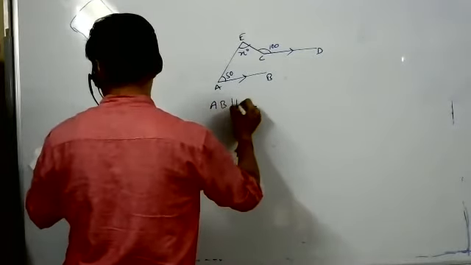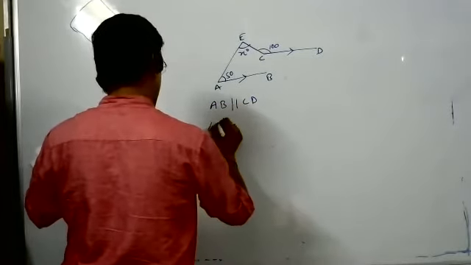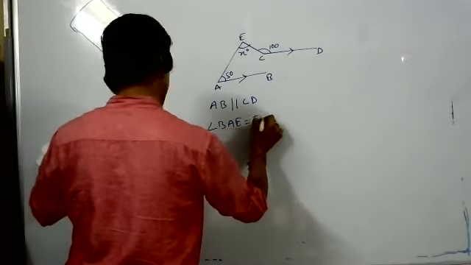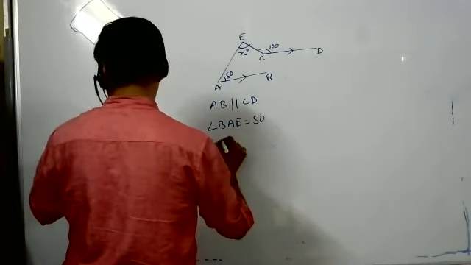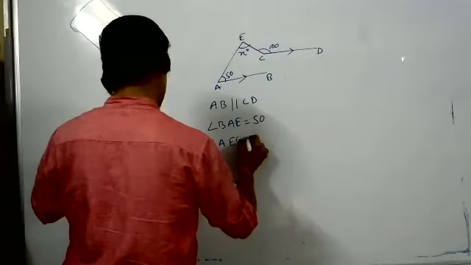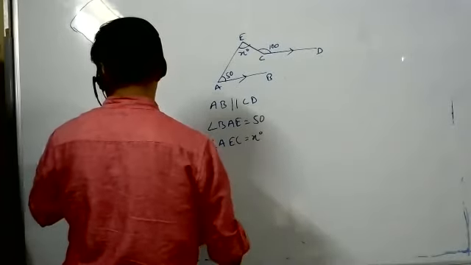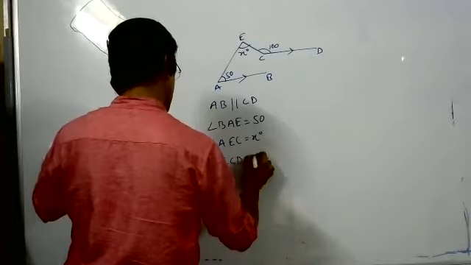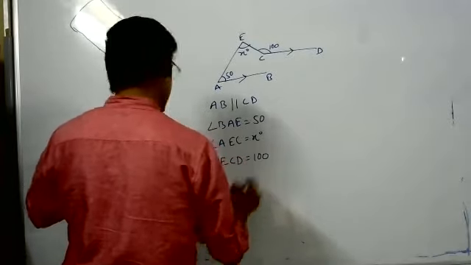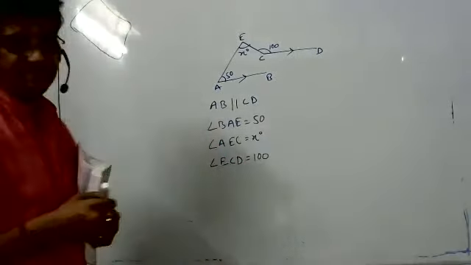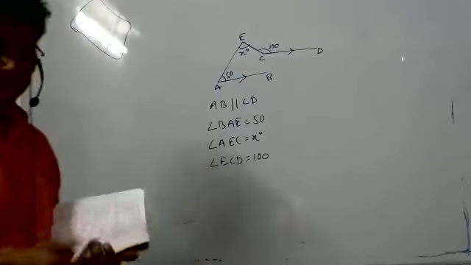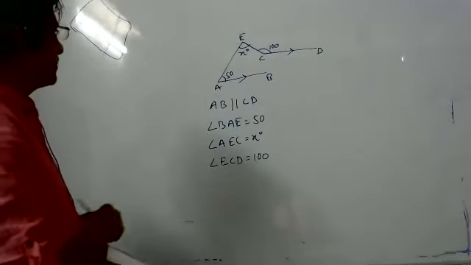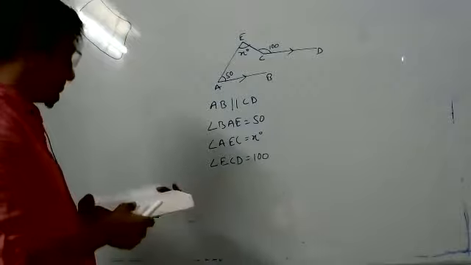AB is parallel to CD, angle BAE equals 50 degrees, angle AEC equals x degrees, and angle ECD equals 100. Find the value of x. So what is ECD? 100 degrees.